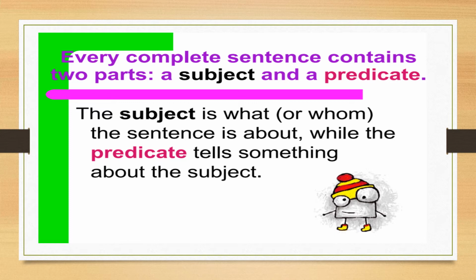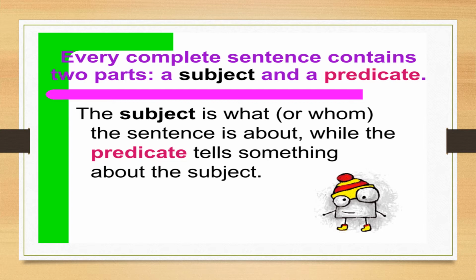Every complete sentence contains two parts. One is a subject and one is a predicate. The subject is what or whom the sentence is about, while the predicate tells something about the subject. Let's see, just try and understand. It's very easy.